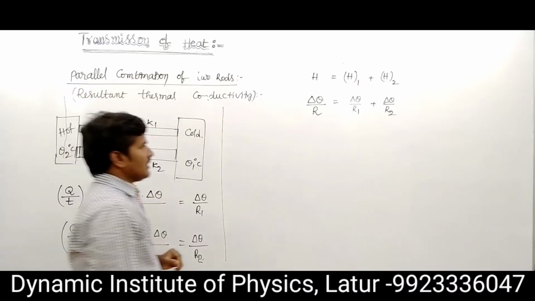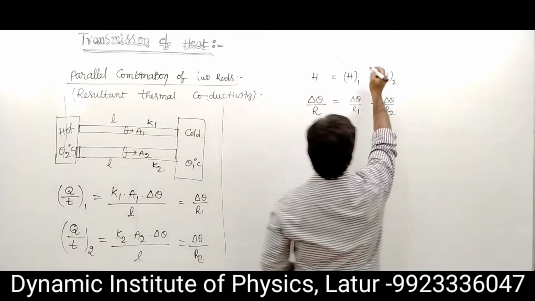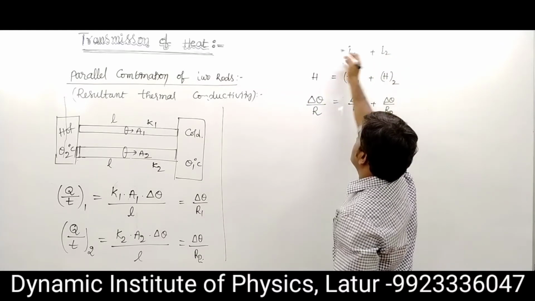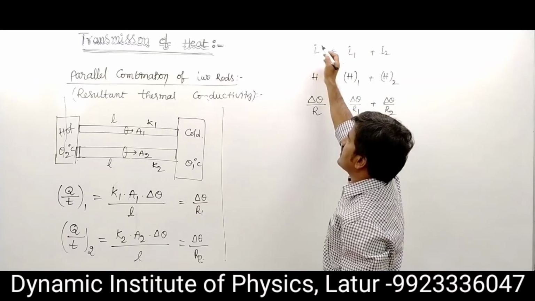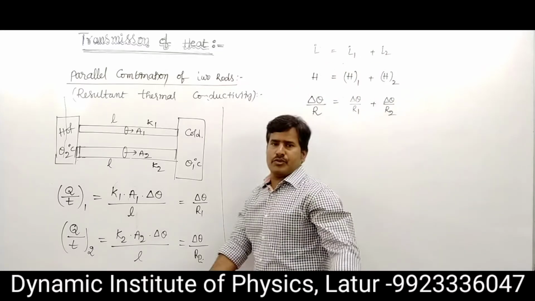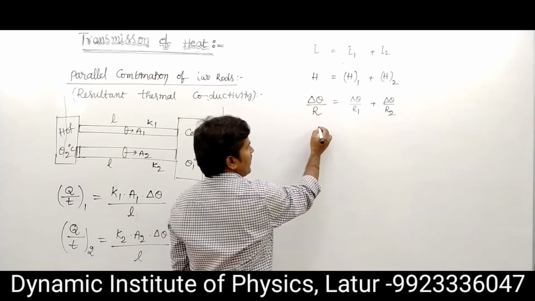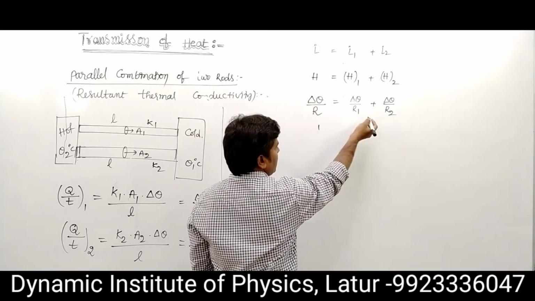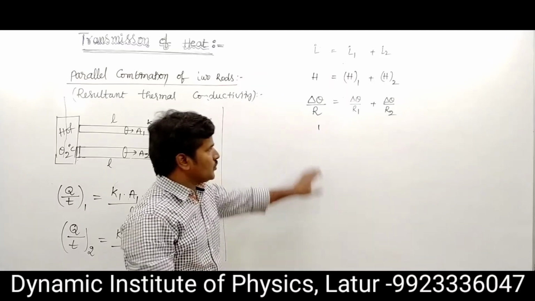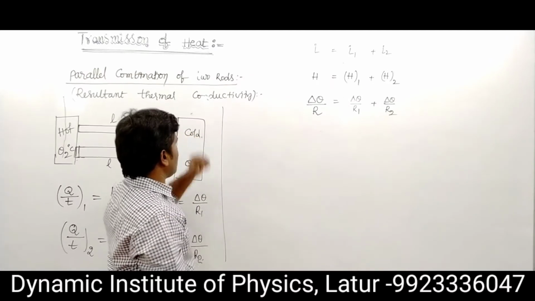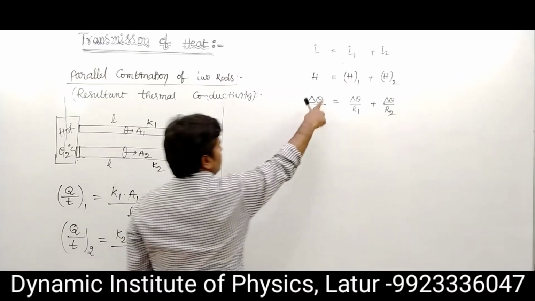In parallel combination, the total current is the heat current I1 plus I2. So I equals I1 plus I2. Heat currents are summed. That gives 1 by R equals 1 by R1 plus 1 by R2. This is parallel combination. But we want the thermal conductivity value.